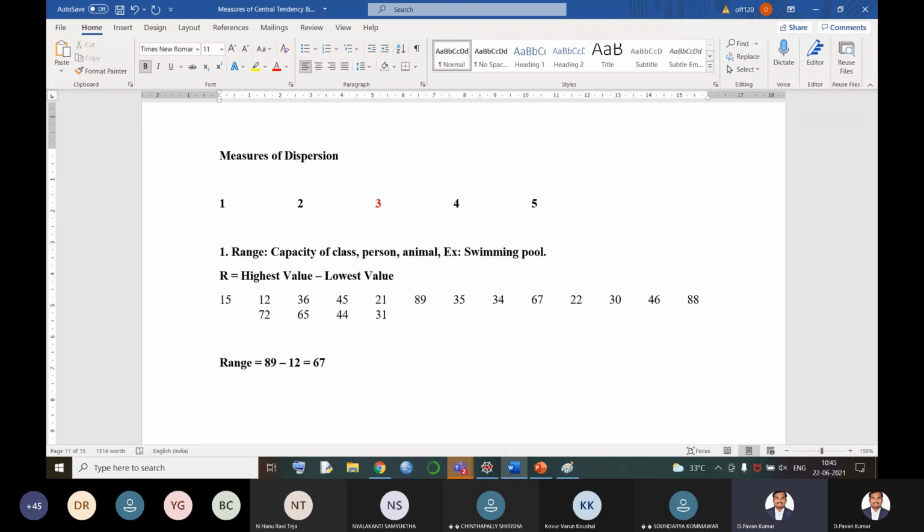I hope the same thing, right? So that is how we identify the range of any given data. 77, sir. 77, yeah. Okay.